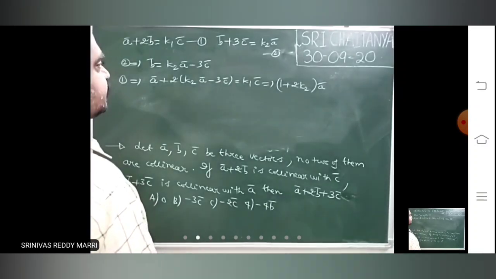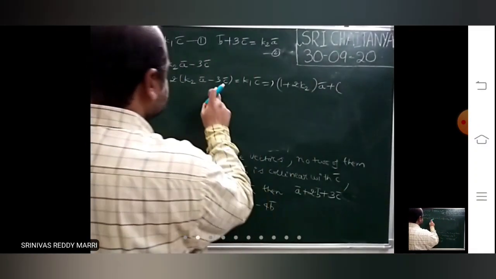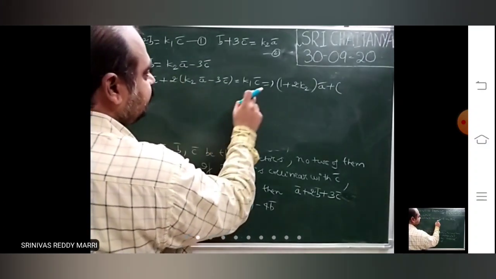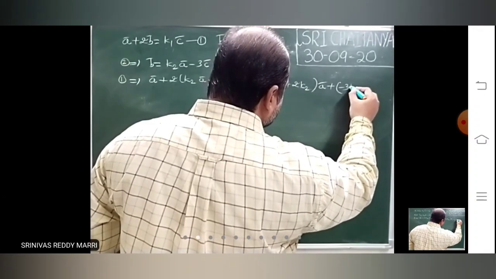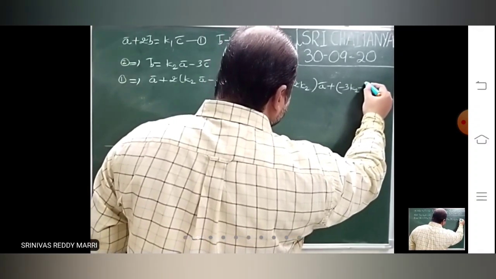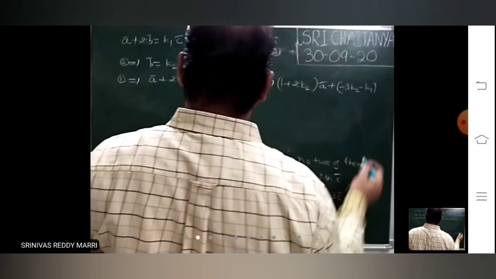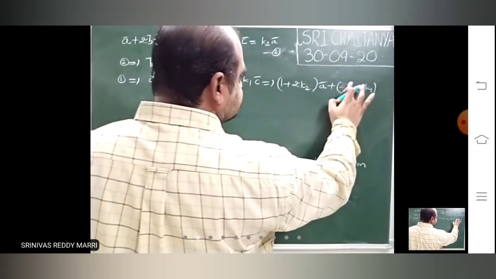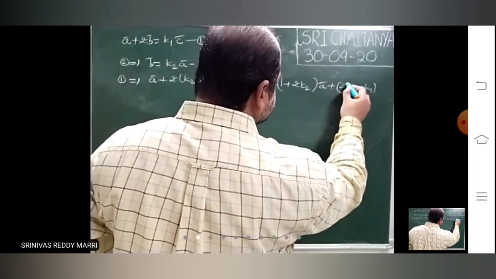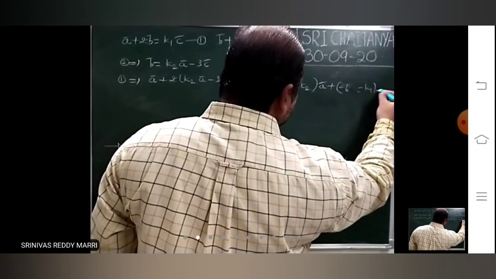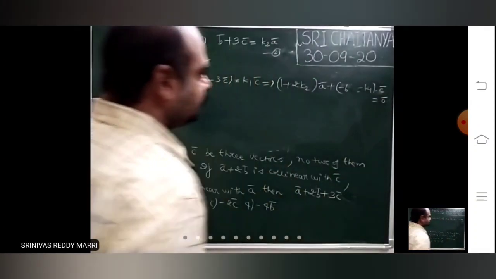Next the C bar terms, bring this side: here minus 3K2, here minus K1, so 2 into minus 3, minus 6, into C bar equal to 0 bar.